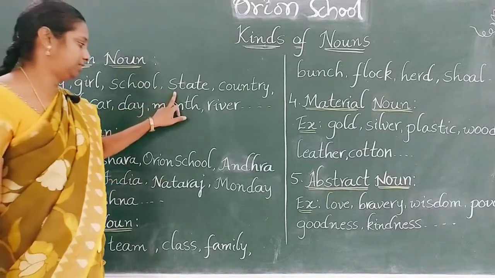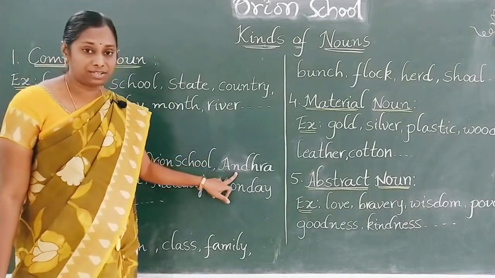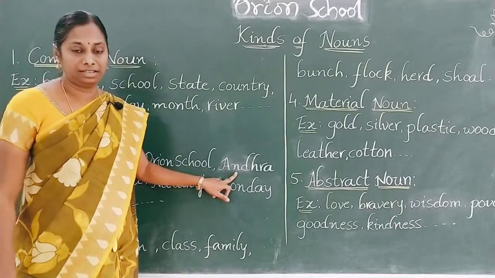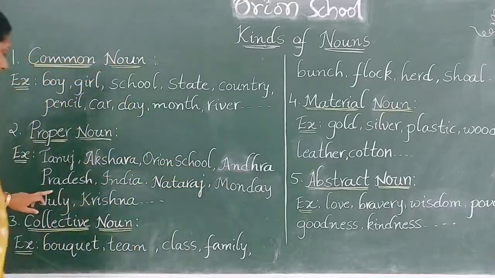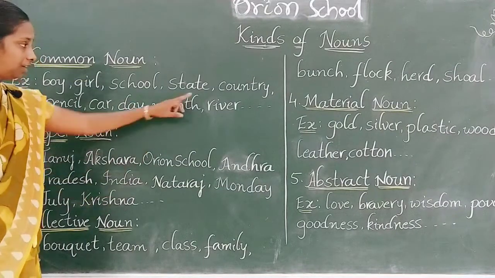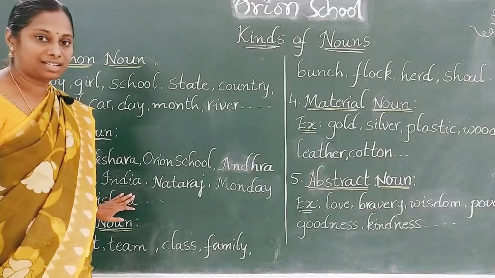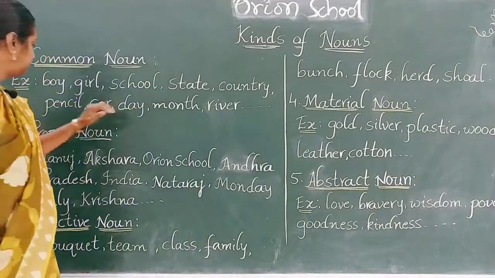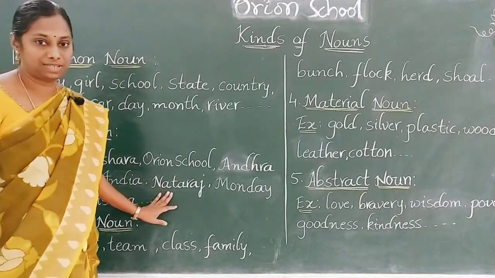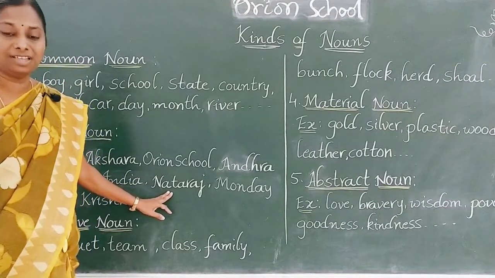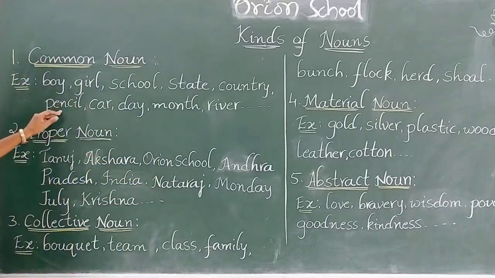Next one, state. State is the common noun. So there are different states. Andhra Pradesh, Tamil Nadu, Karnataka, Kerala, Maharashtra. All these are the examples for states. Next one, country. Country is the common noun. Here, India, China, Japan, Russia. All these are the examples for proper nouns. So next, pencil. Pencil is the common noun. Nataraj, Apsara, Doms pencil. These are some of the examples for pencil. So Nataraj is the proper noun, and pencil here is the common noun.